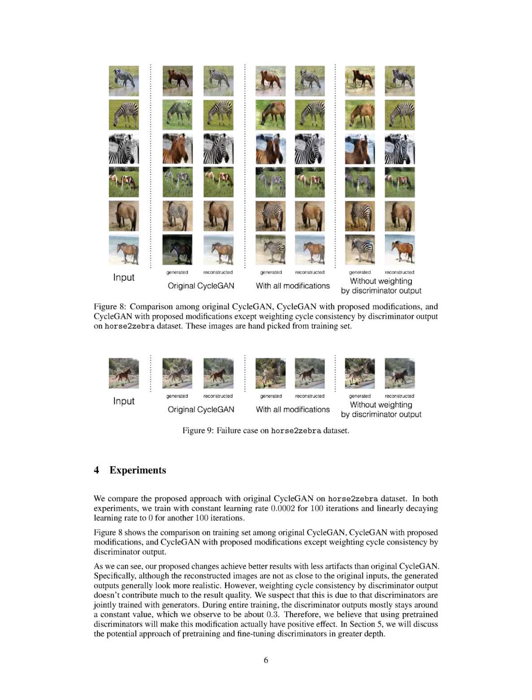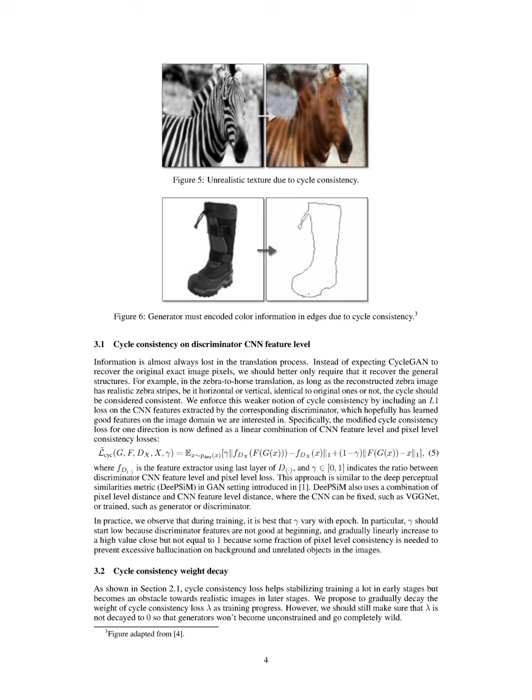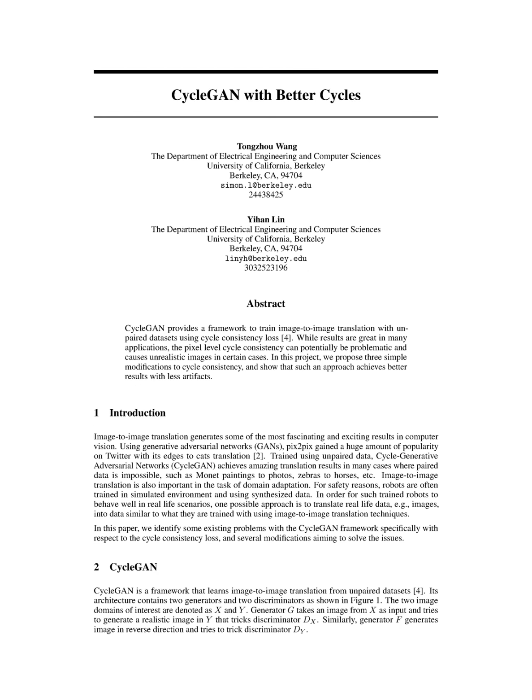The proposed method offers several theoretical and practical advantages over the original CycleGAN, particularly in reducing artifacts and enhancing realism in generated images. Firstly, by introducing a modified cycle consistency loss that incorporates CNN feature-level consistency, the method allows for a more flexible interpretation of cycle consistency, focusing on preserving general structures rather than exact pixel values. This adjustment helps mitigate issues like the inability to remove zebra textures in horse translations, which was a limitation of the original framework.